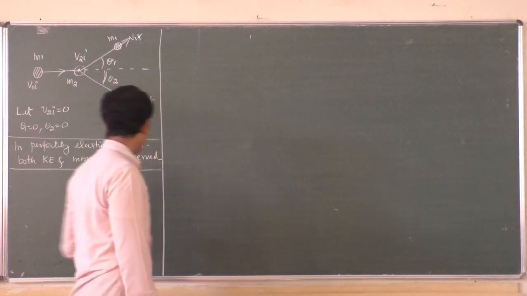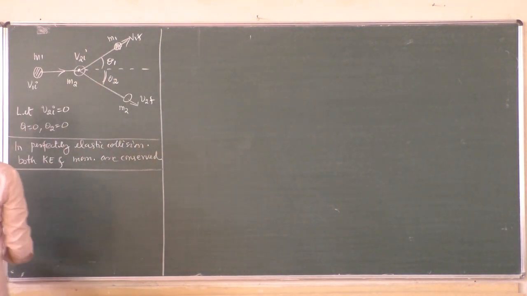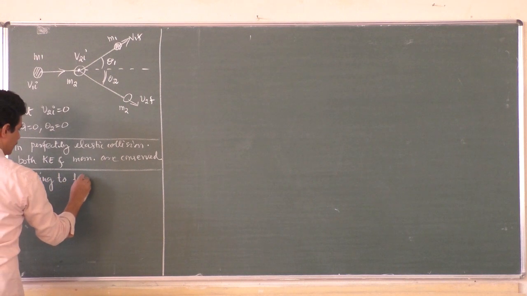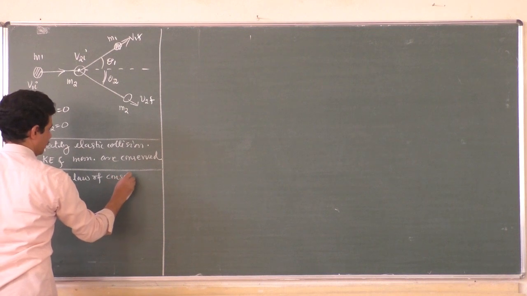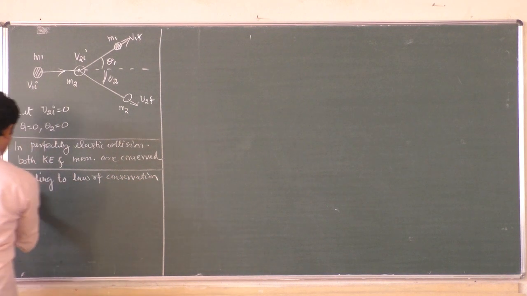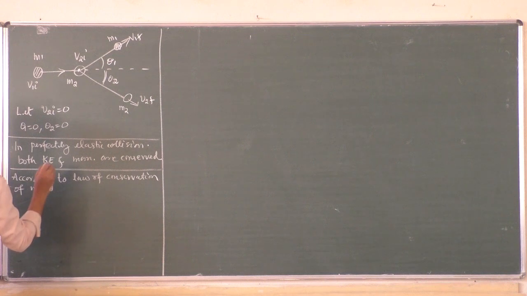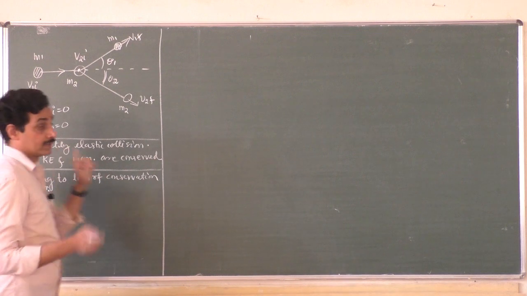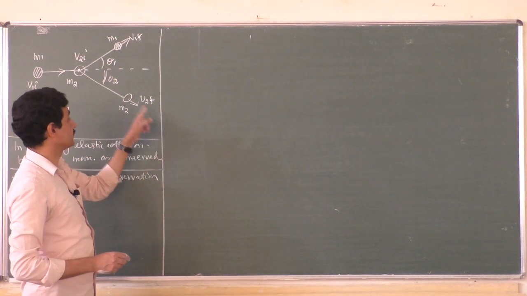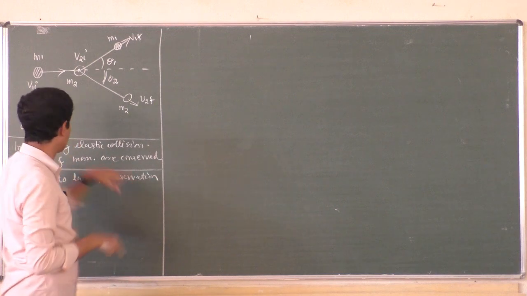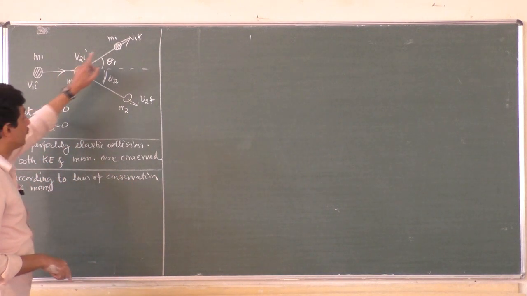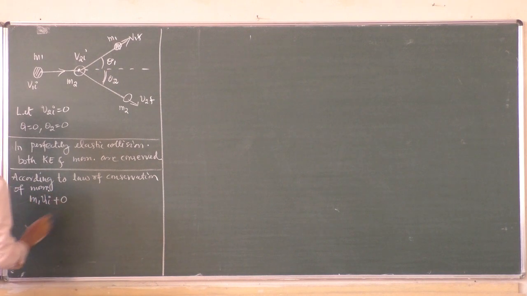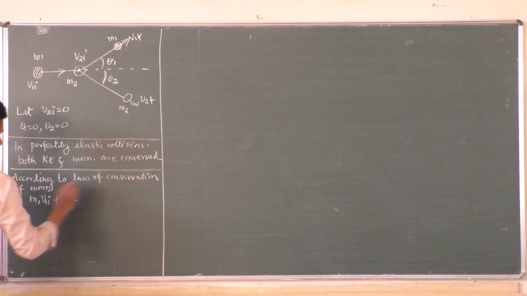So according to the law of conservation of momentum, what you will get? That we will do first. Total momentum before and after collision are same. Compared to the previous derivation, here the final velocities are not the same. They may be moving in the same direction, theta 1 and theta 2 may be 0, but final velocities are different. So m1 v1i plus 0. The momentum of the second body is 0. That is total momentum before collision.